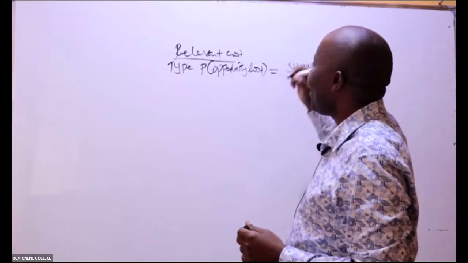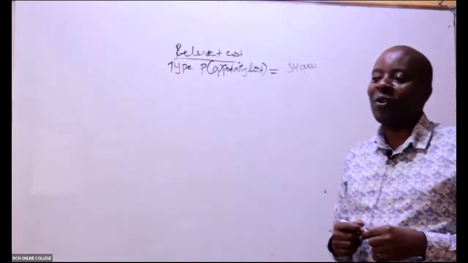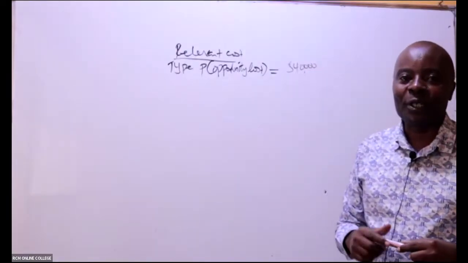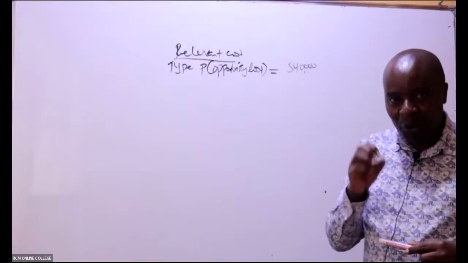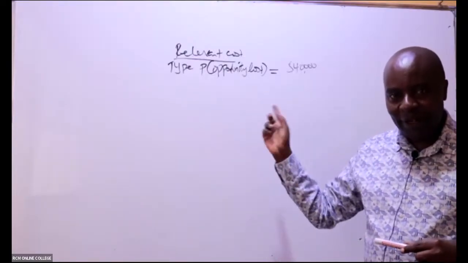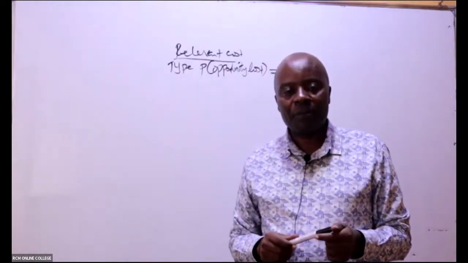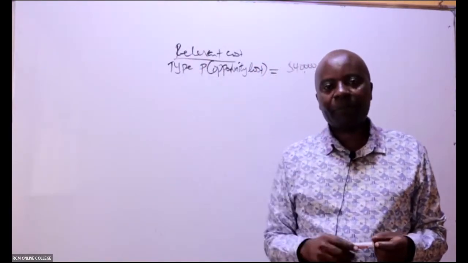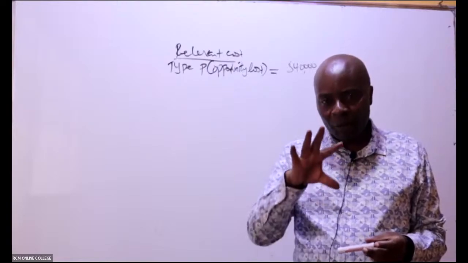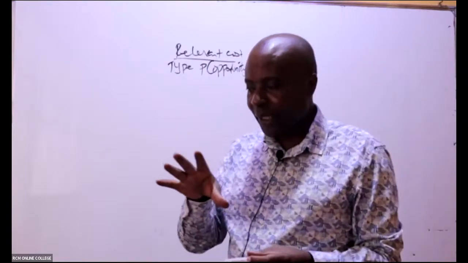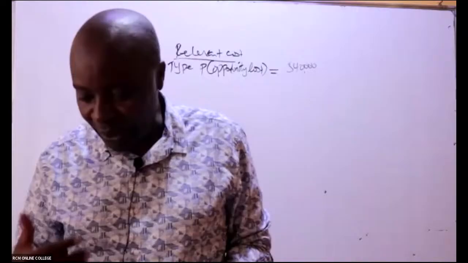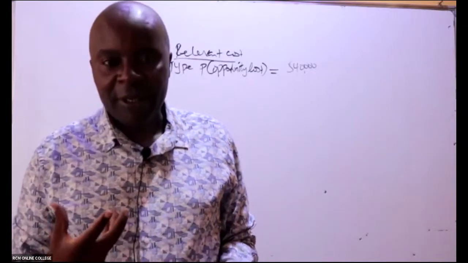So this automatically becomes a relevant cost. Because remember, this is an opportunity I'm losing. It's an opportunity cost. I'm losing this so that I can give it to Zimwi. I don't know whether you are able to pick something out of this discussion. Is there somebody who is able to pick something on this opportunity lost?